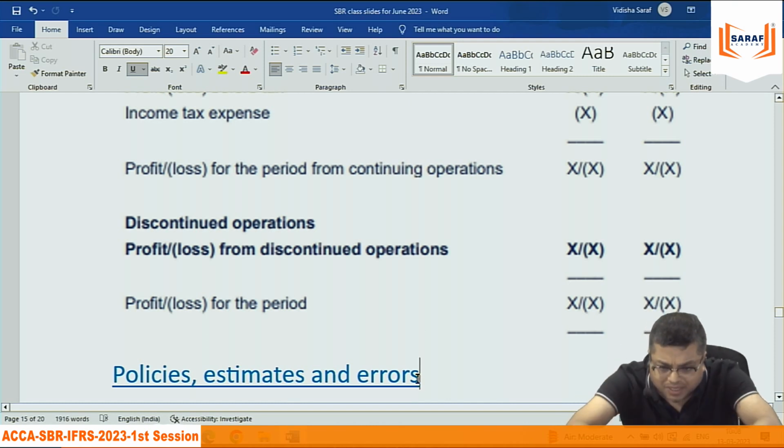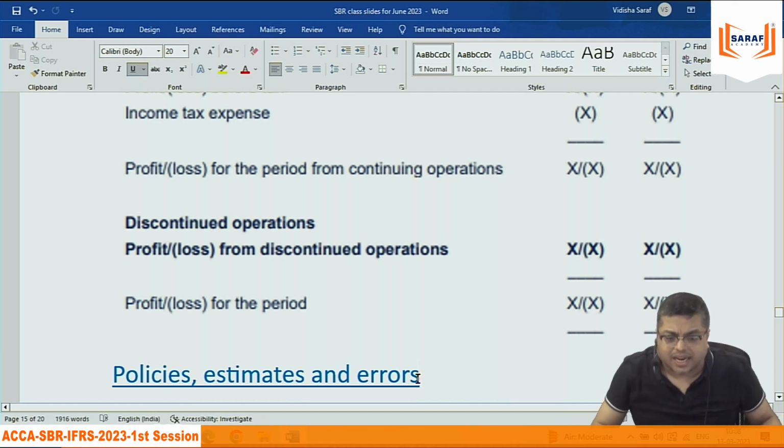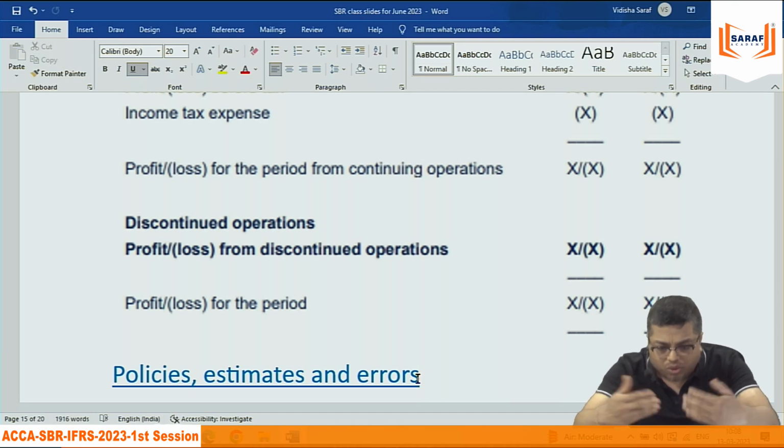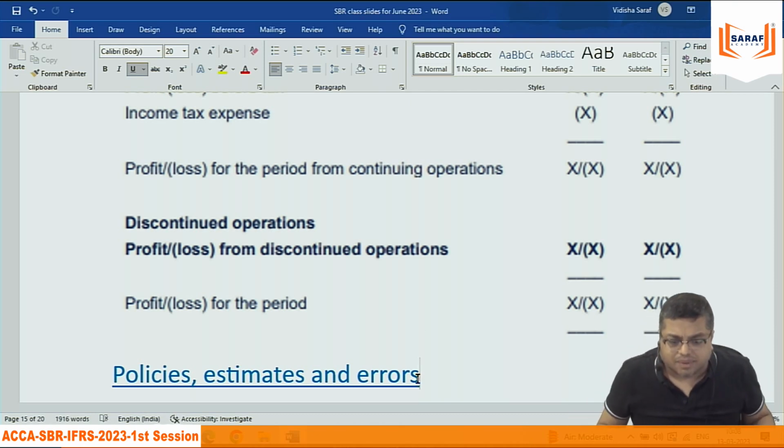Suppose I am doing depreciation on these assets on a straight line basis. Now I want to change the method to WDV, the reducing balance method. Suppose I have inventory in my organization, and inventory is valued at the FIFO method. But I am changing the inventory to the LIFO method or the average method.